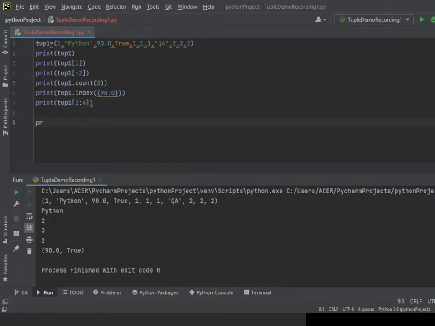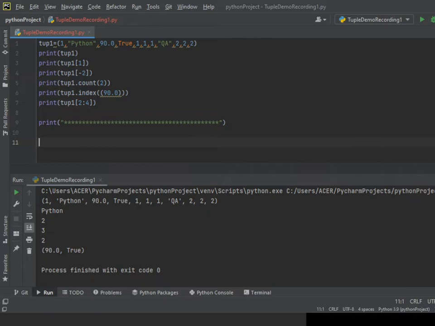Now we'll do a different one so that you can understand some of it.